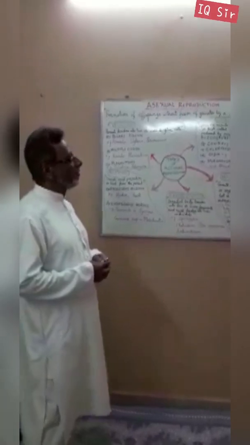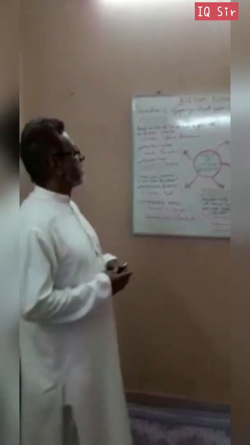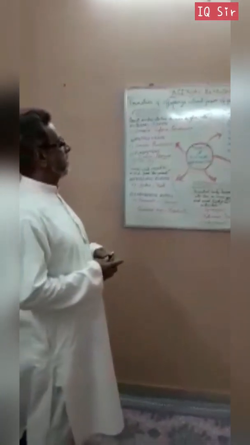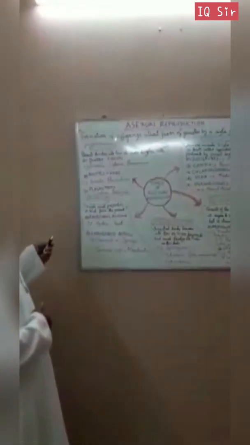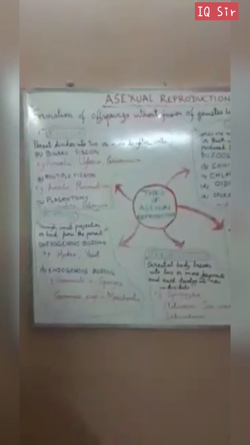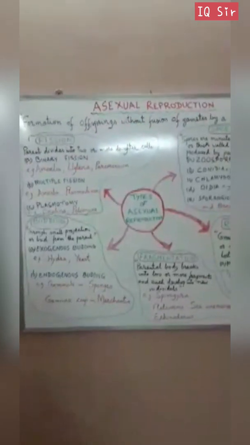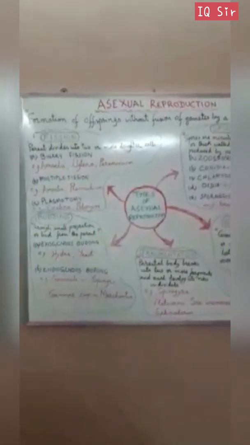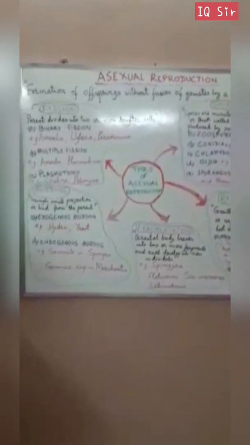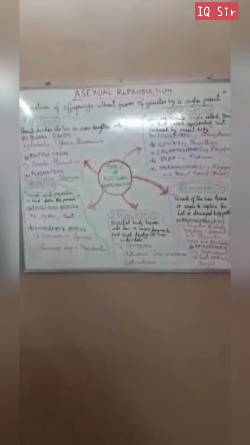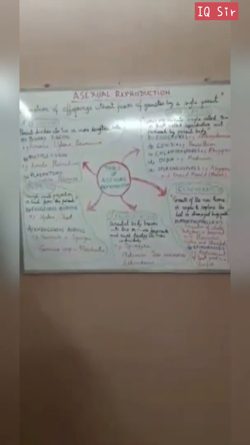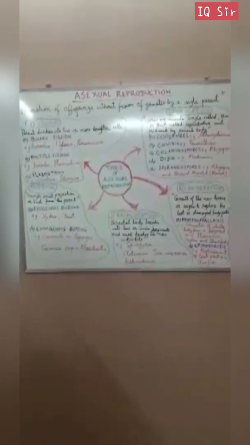As I told you, today I shall take asexual reproduction. It is defined as the formation of offspring without fusion of gametes by a single parent. Therefore, only one parent is required. Any part of the plant or organism can reproduce by various methods.